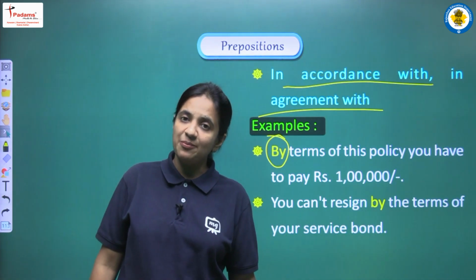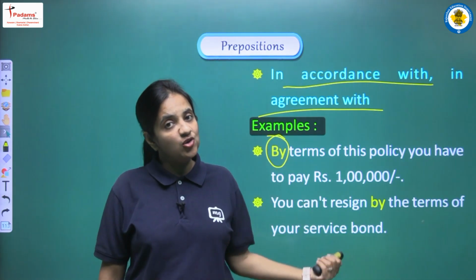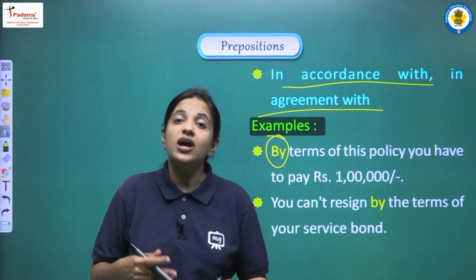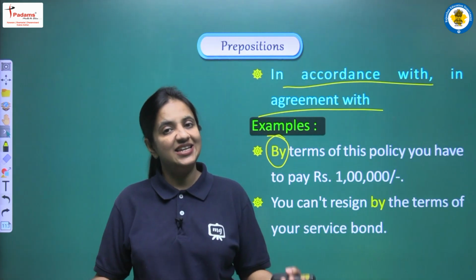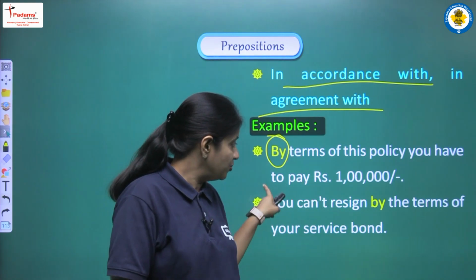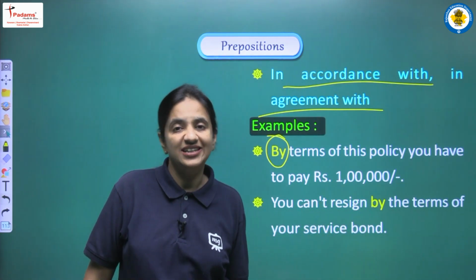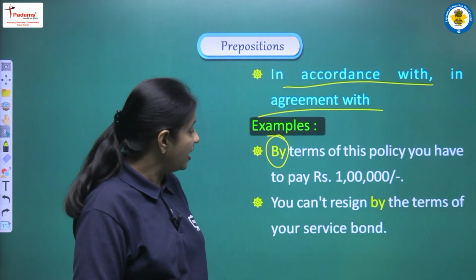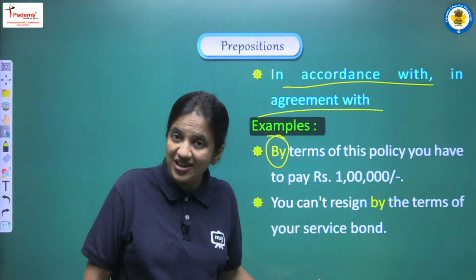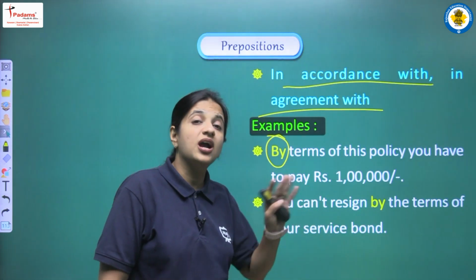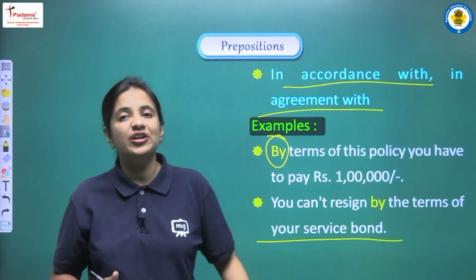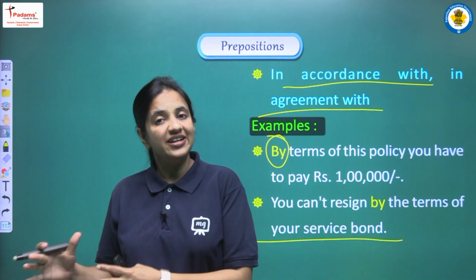So when we are using by here in this sentence, so by को use करके हम sentence में क्या meaning दे रहे हैं? We are having the meaning, you know, according to this policy, or we can say according to the rules or regulations of this policy, you have to pay this much of amount. Yes. Next is, you can't resign by the terms of your service bond. Again same thing we are having here, and we are saying that you can't resign. Why? Because according to your service bond, according to the rules that are mentioned in your service bond.